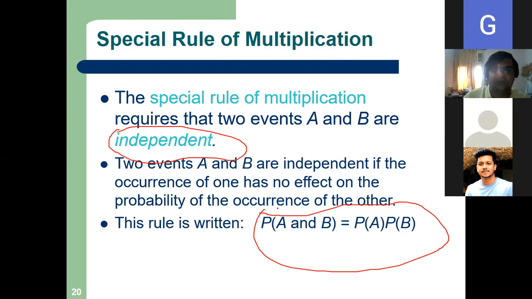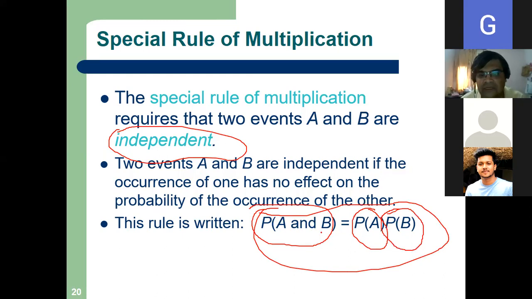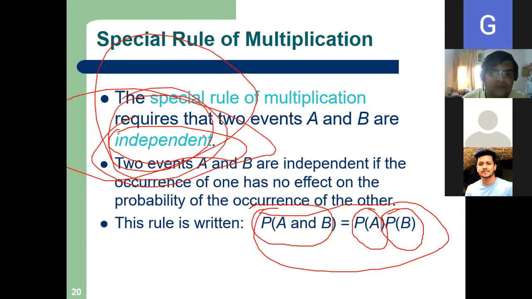Again I repeat, probability of joint occurrence of A and B is equal to probability of A multiplied by probability of B. But this will happen when? The special rule will apply when the events are independent.